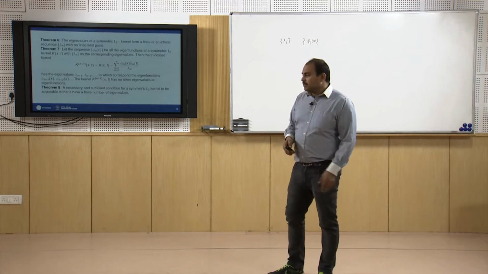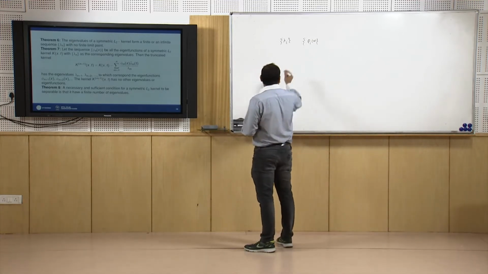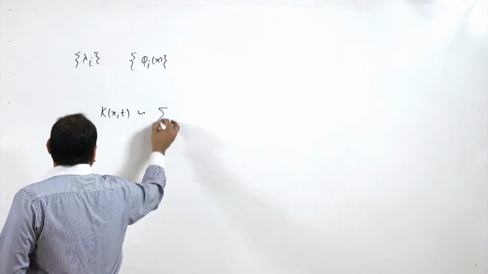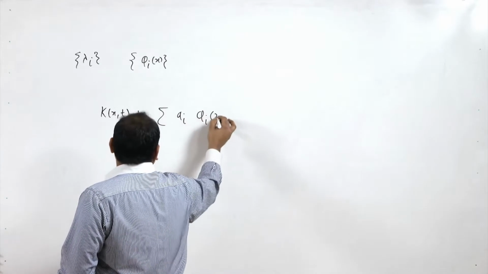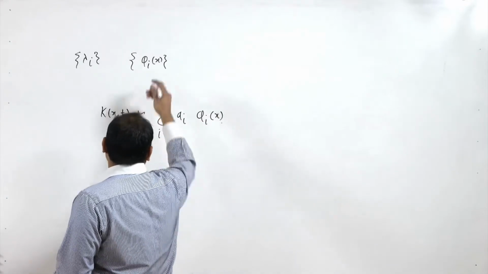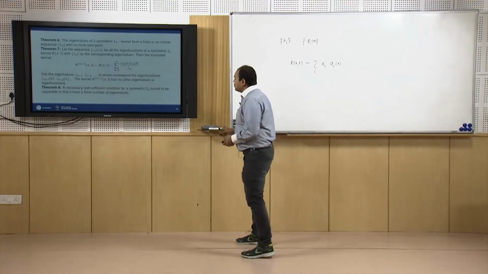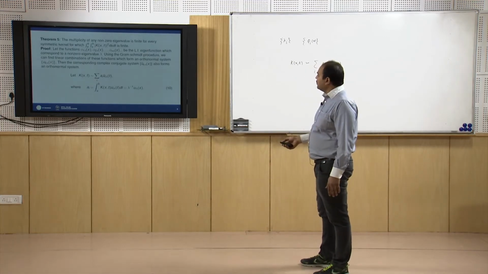If you remember, in the previous proof we approximated k of x, t as a summation of a i times phi i of x, taking the summation over i. This is the beginning point we are assuming.